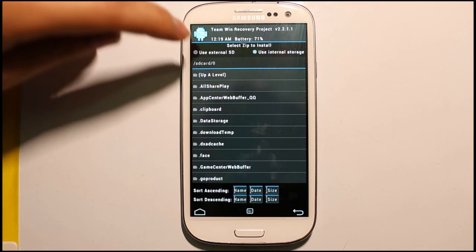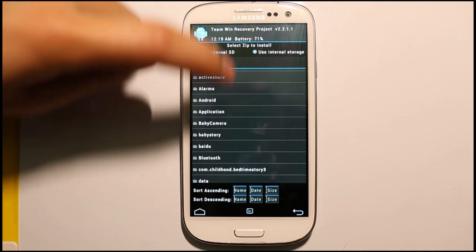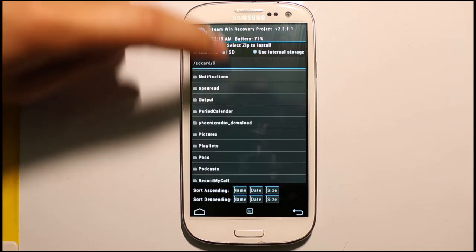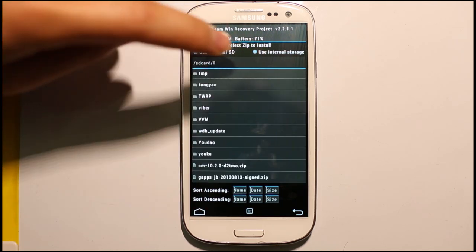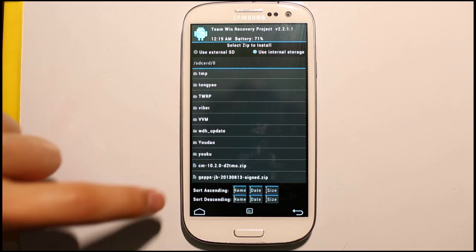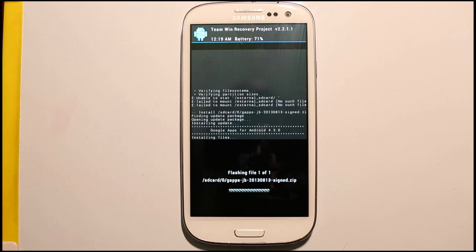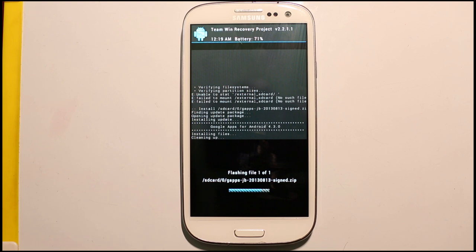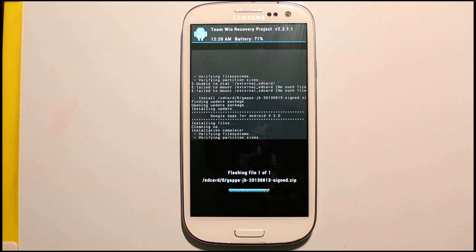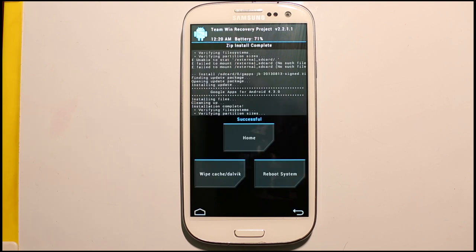Select install. And find the application installation file, this one. Reboot.